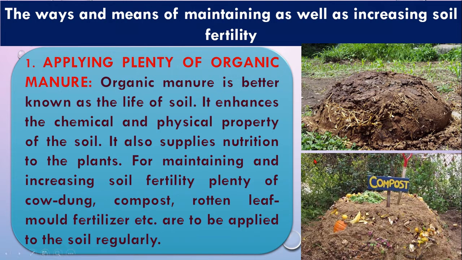Remember that this natural fertilizer or manure does not have any side effects, whereas if we apply chemical fertilizer, it will have more side effects, because chemical fertilizer produces toxic substances in the land, in the soil, but organic manure doesn't have any side effects. That is why scientists always advise that apply organic manure in the land. That will increase your soil fertility.